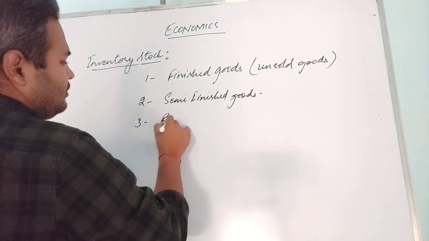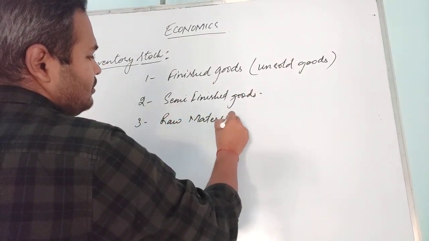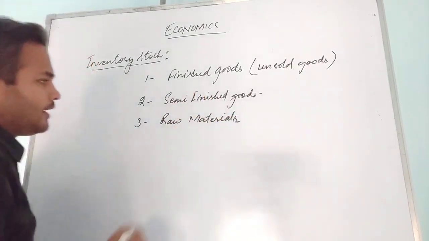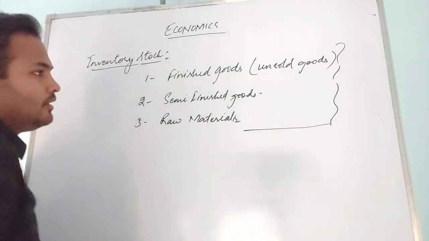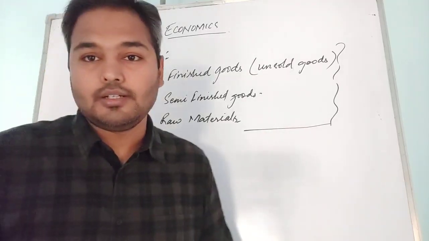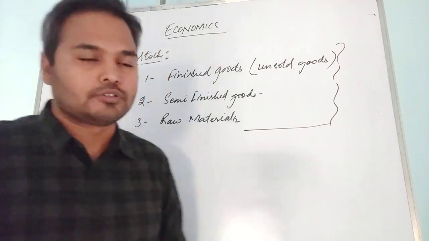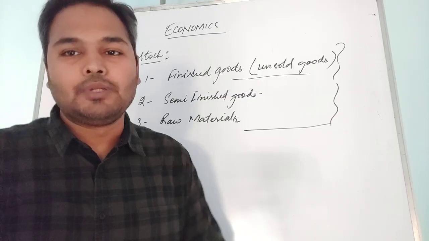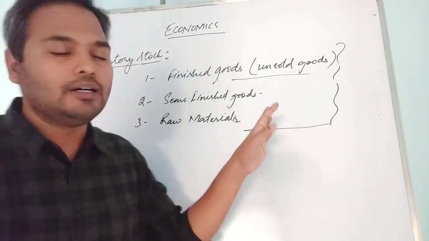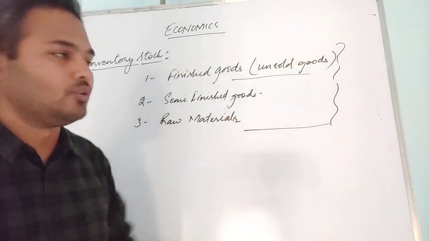Third, raw materials. Finished goods, that is unsold, that is not given in the market for selling, that has been produced recently, and that is still with the producer only. So it is finished goods, that means it is unsold.